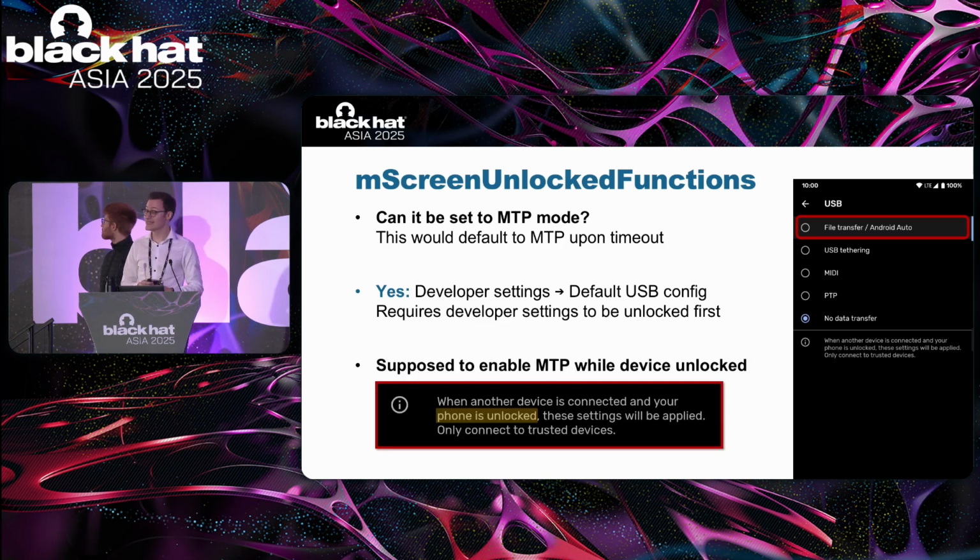And crucially, even if the user has chosen to use file transfer as the default USB mode, file access is only supposed to be possible while the device is unlocked. You can see here, this is what the enlarged section of the screenshot says. It says, when another device is connected and your phone is unlocked, these settings will be applied.